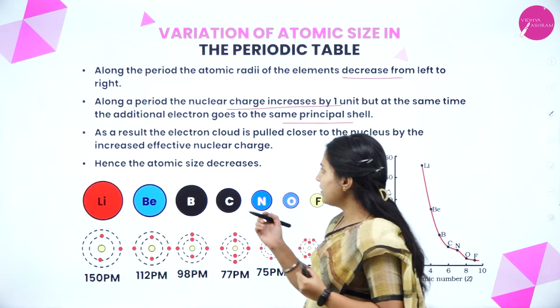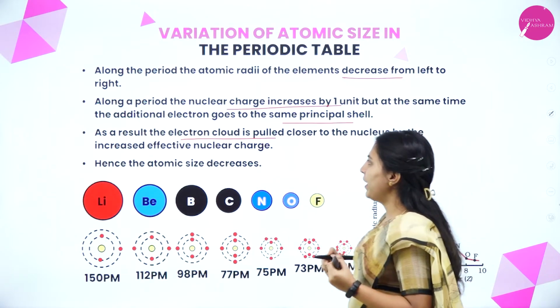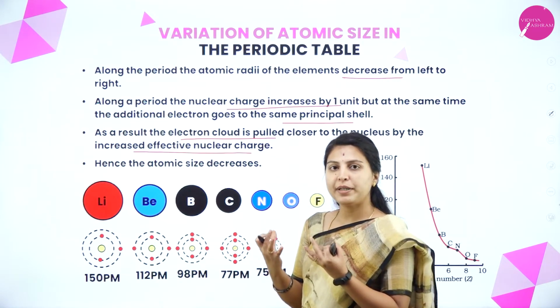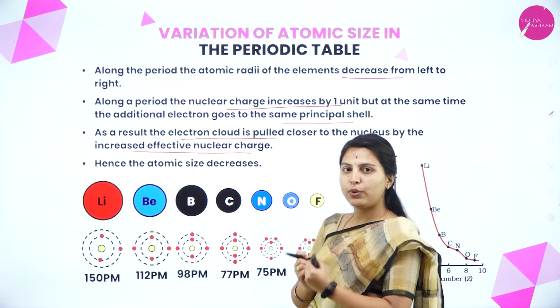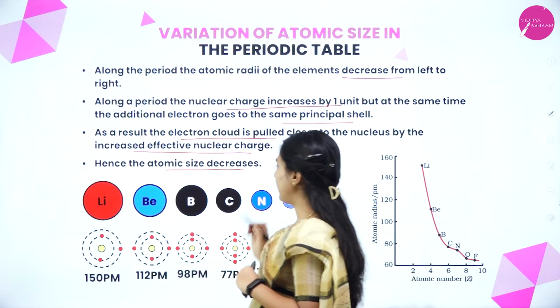As a result, the electron cloud is pulled closer to the nucleus by the increased effective nuclear charge. As I told, the protons will be increased, right? That will be pulling towards the electrons near the nucleus. Hence, the atomic size decreases.